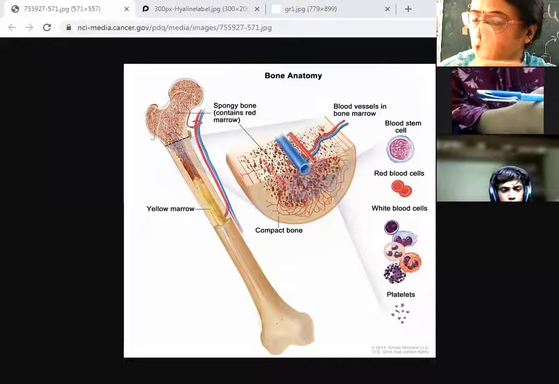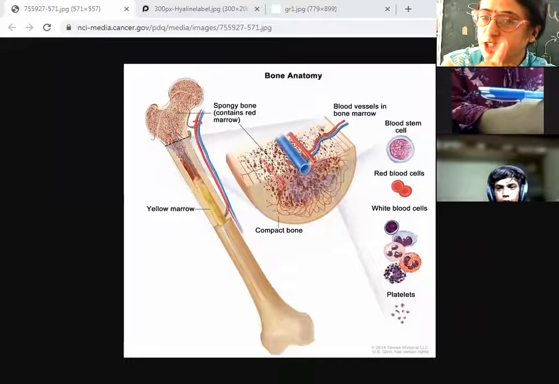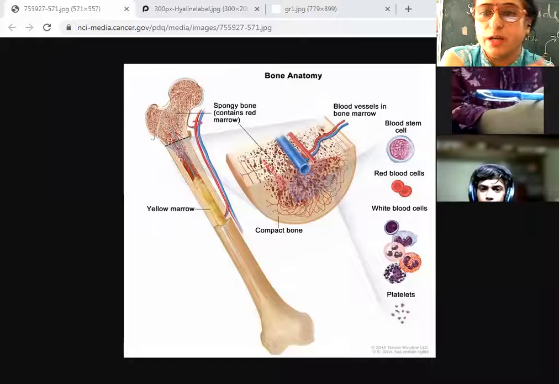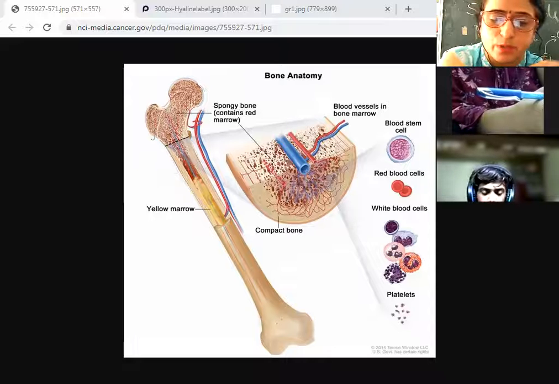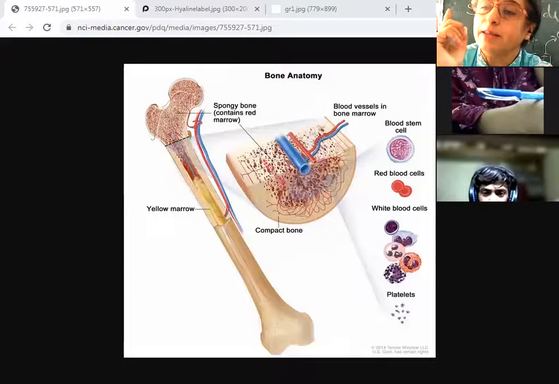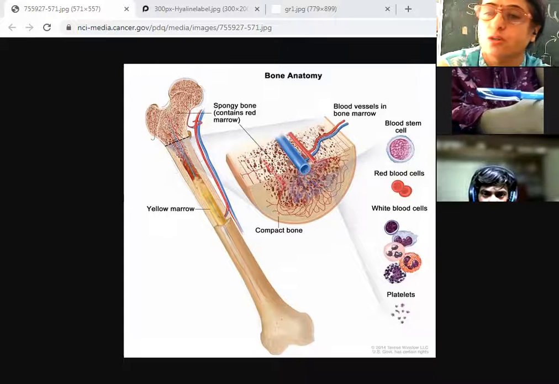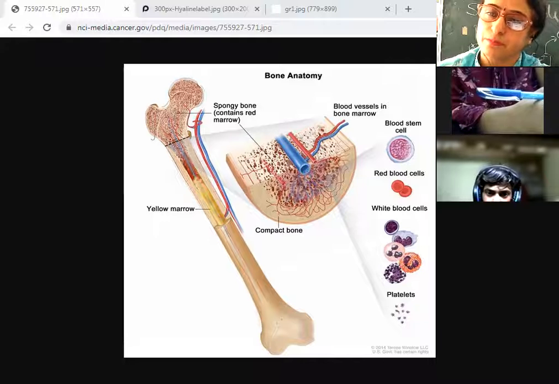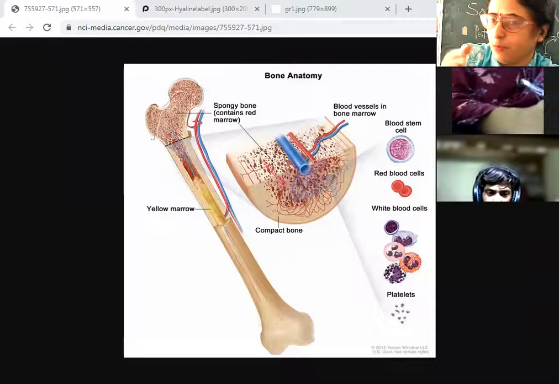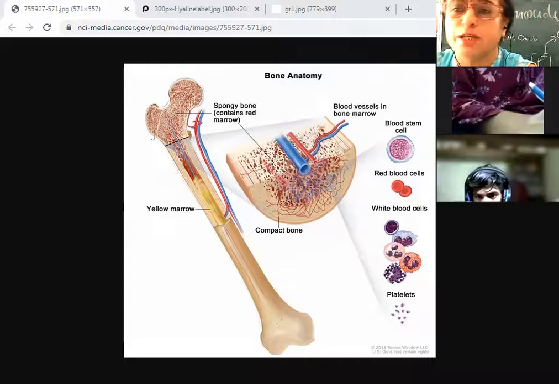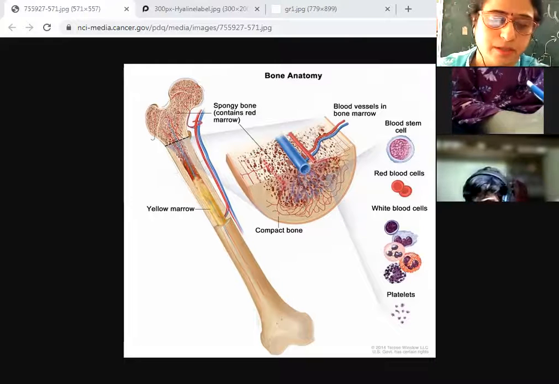One of the functions was to provide a structural framework to the organism. And they also help in locomotion. The bones help in locomotion, that is, it helps in moving from one place to another place. Right?